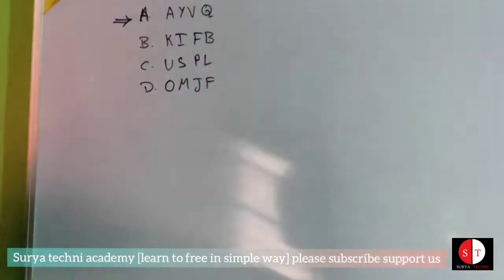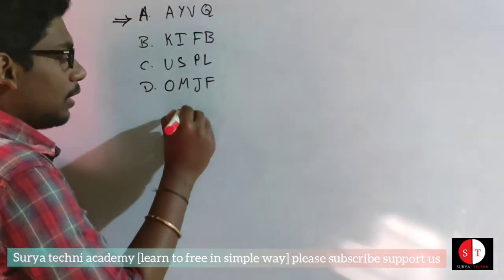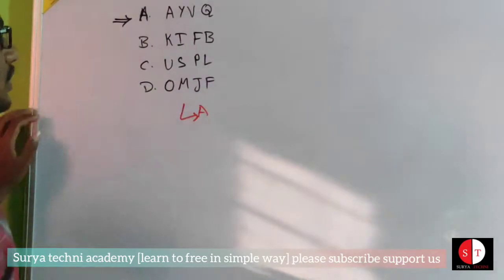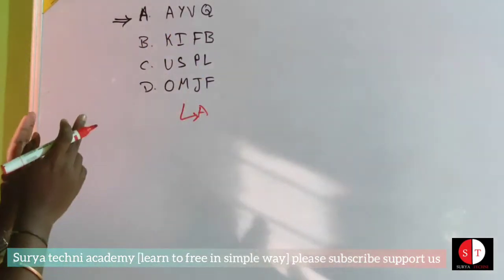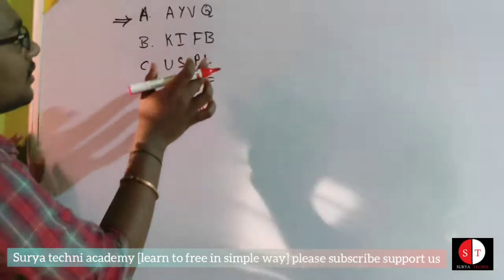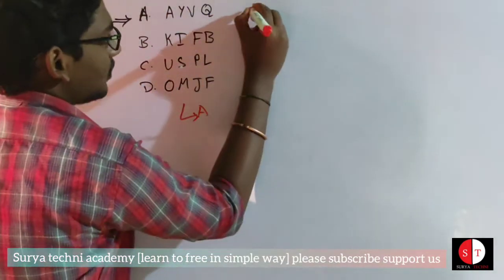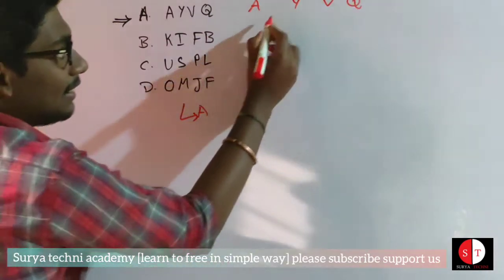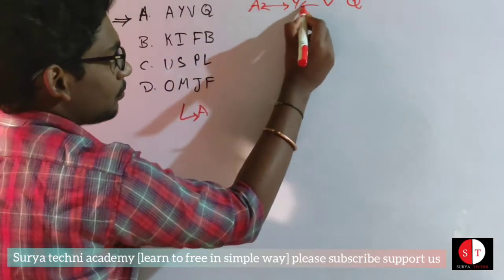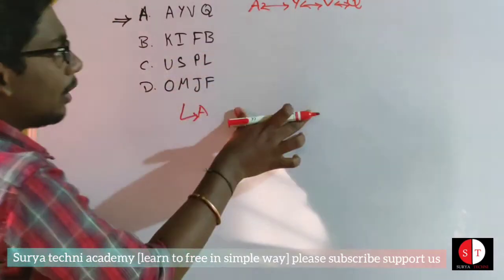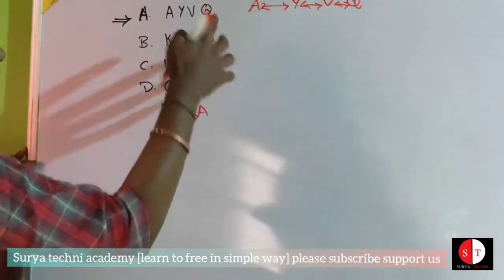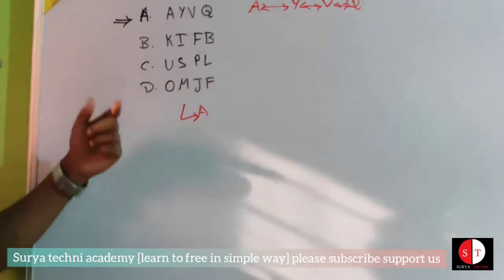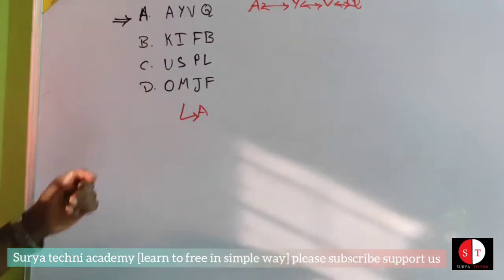This type of question was related to alphabets. For this type of question, we have to see option A: A Y V Q, and option B: K I F P. That means these letters, the difference of numbers, the gap of numbers. All three options are the same, and one option is different, that means the odd one. So we can find that out.